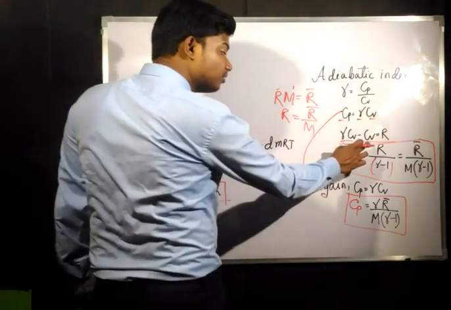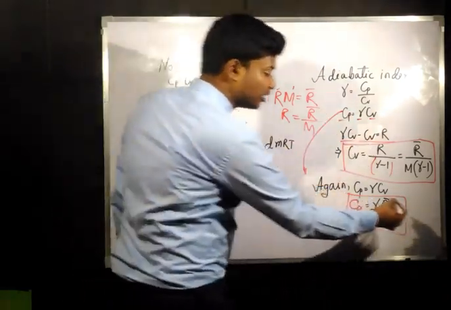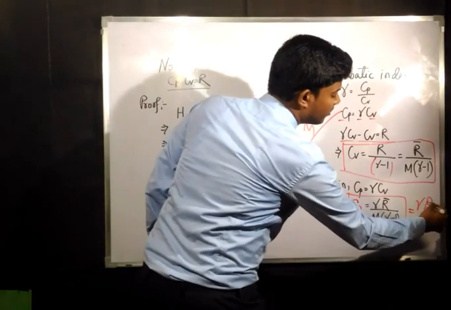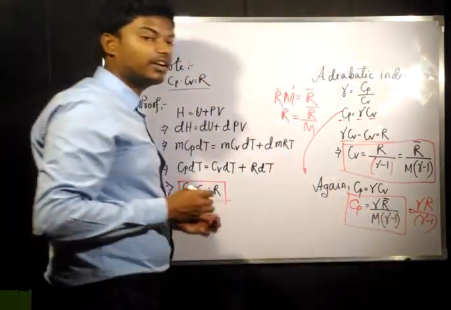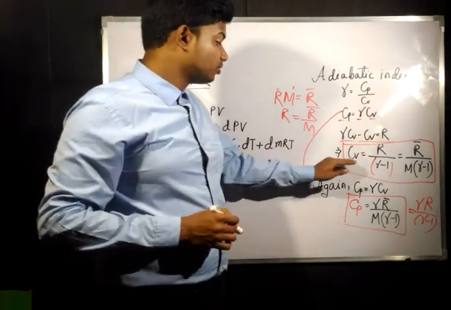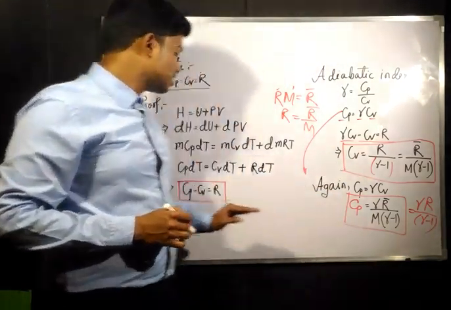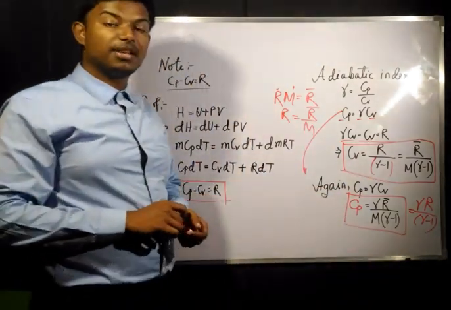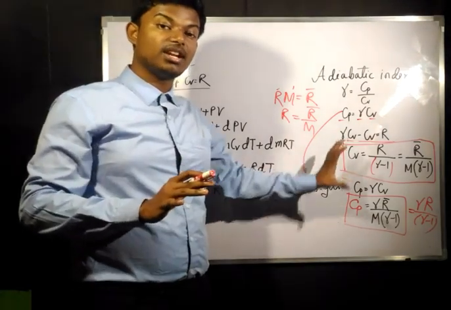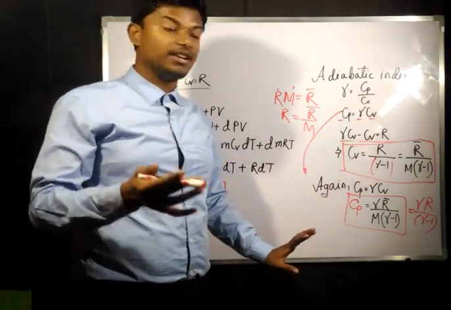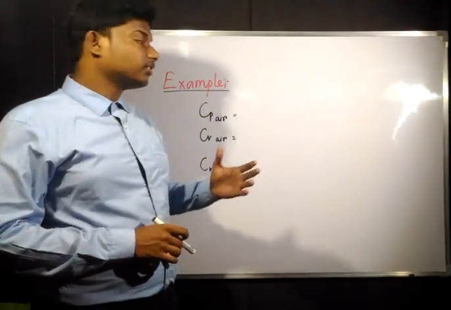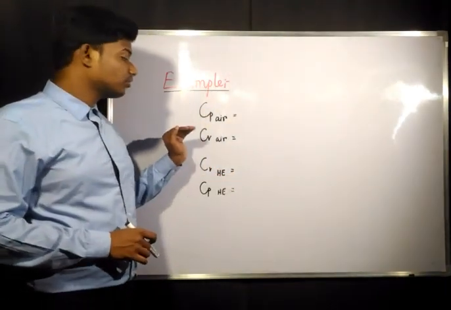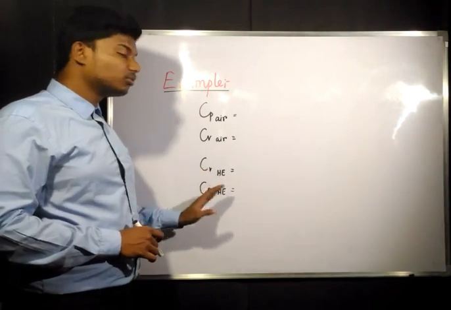Either you can find it by multiplying gamma here also. If you multiply gamma into the characteristic gas constant by gamma minus 1, you can also find out the Cp value. So these are the expressions we need to remember to find out Cp and Cv for some gases where these are not mentioned. So you need to find them by these expressions. Now we'll see some examples of how to find out Cp, Cv for two different gases.